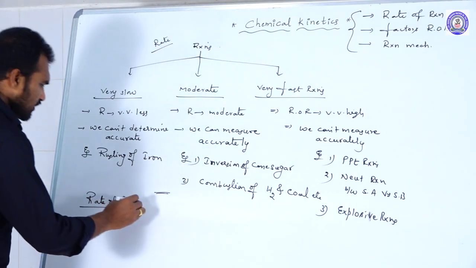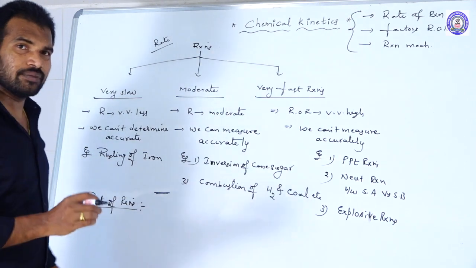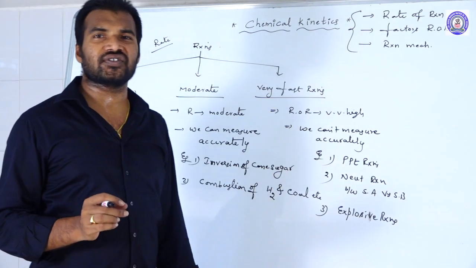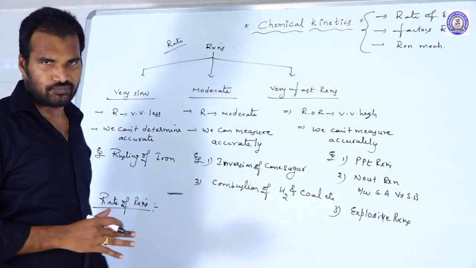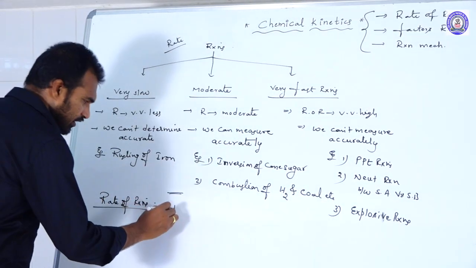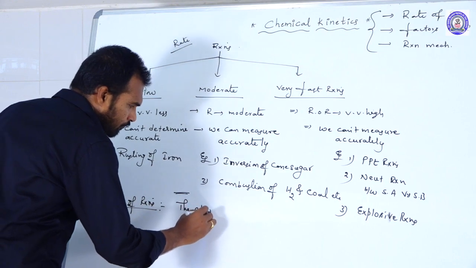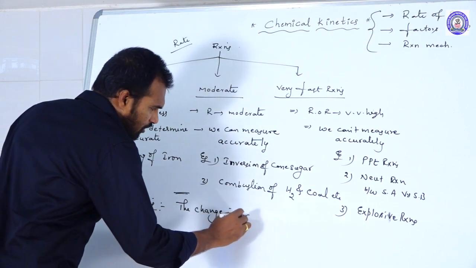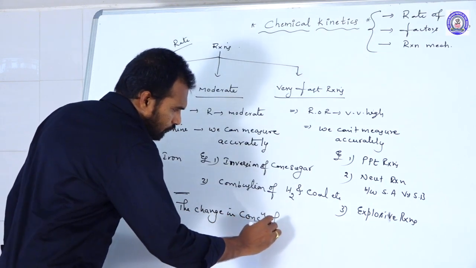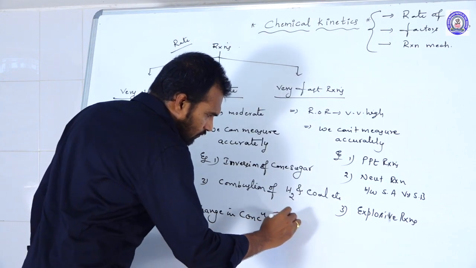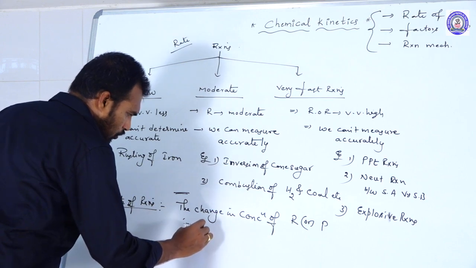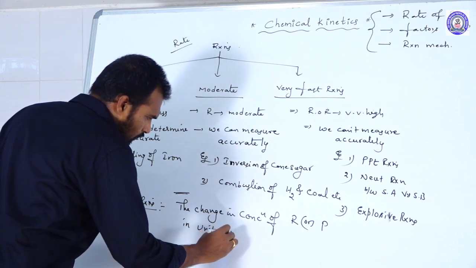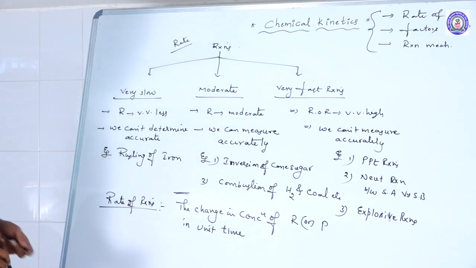Rate of reaction is nothing but the change in concentrations of either reactants or products in unit of time. That is called the rate of the reaction.